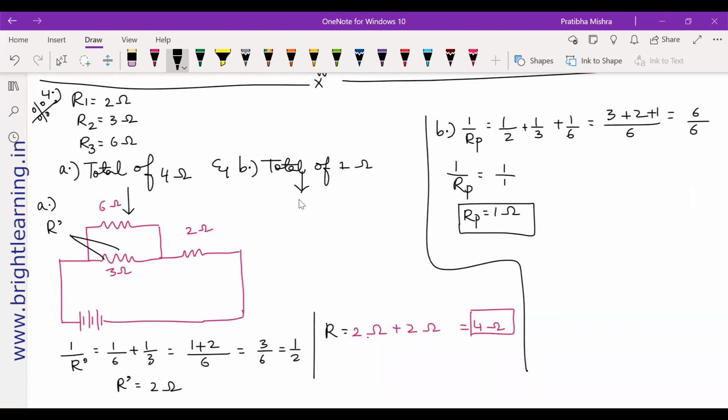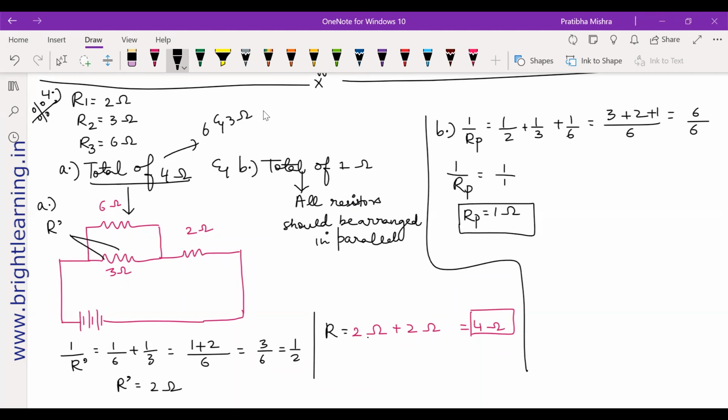So for this question, for part B, all resistors should be arranged in parallel. And for part A, 6 and 3 ohm are in parallel and 2 ohm in series.